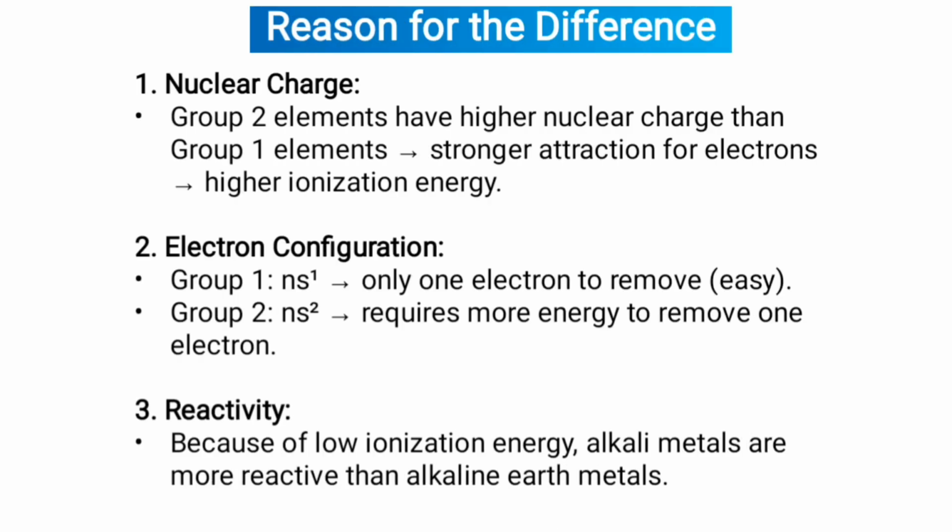Now, the reasons for the difference. First one is nuclear charge. Group 2 elements have higher nuclear charge than group 1 elements, hence stronger attraction for electrons and higher ionization energy. The second one is electron configuration. Group 1 has ns1, with only 1 electron to remove, while group 2, which is ns2, requires more energy to remove an electron. Third one is reactivity. Because of low ionization energy, alkali metals are more reactive than alkaline earth metals.